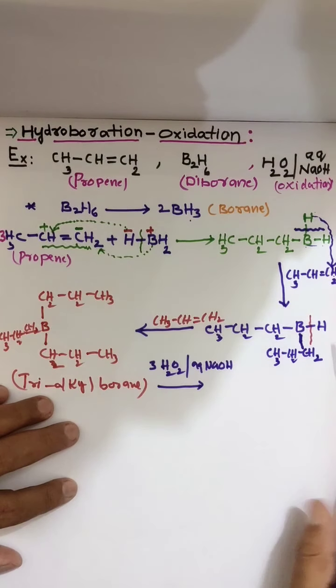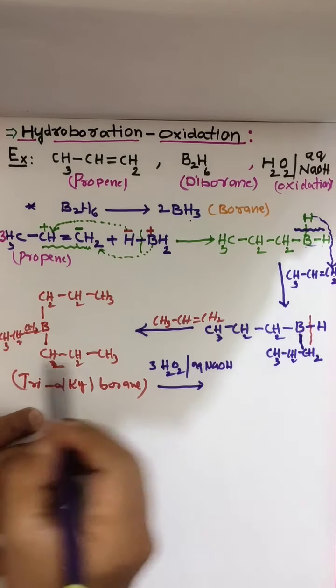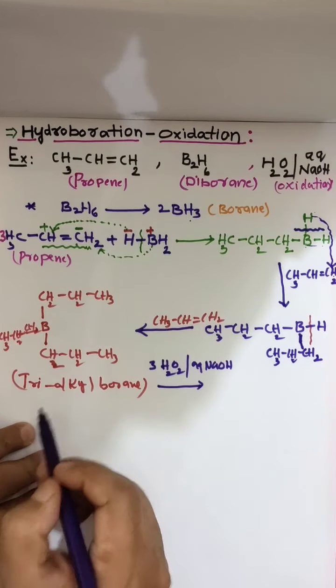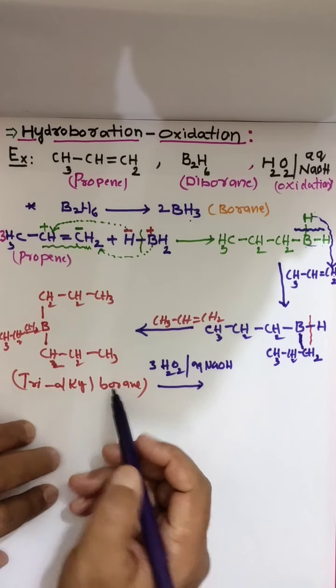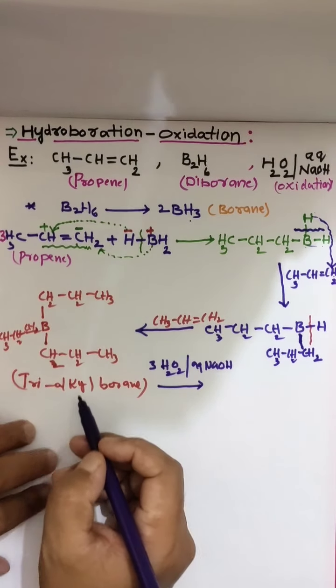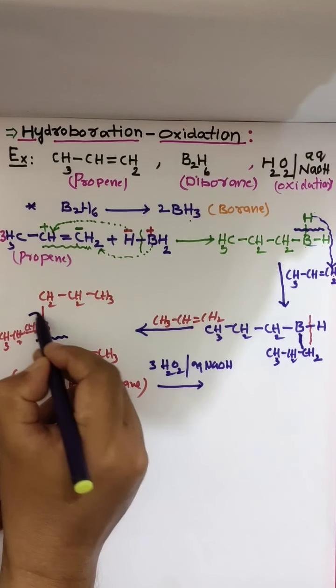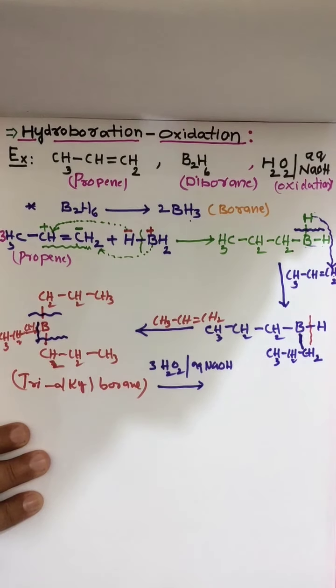So when 3 moles of H2O2 react with trialkyl borane, the alkyl groups are going to break.